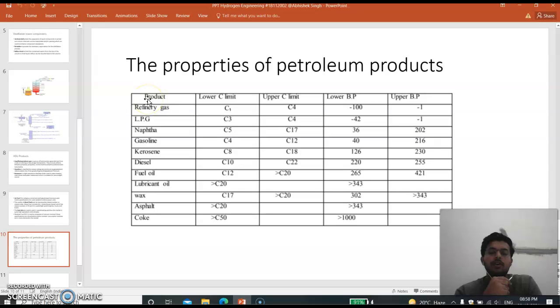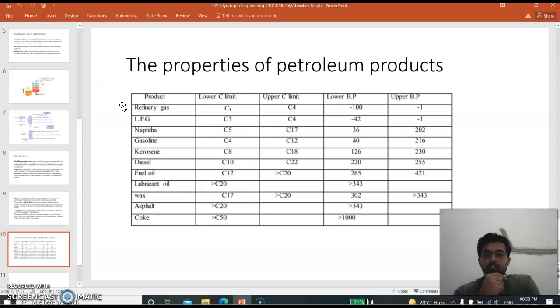Now the properties of petroleum products. As we mentioned earlier, refinery gas has very low carbon, and it is the lightest component, and it is found at the top of the atmospheric distillation unit column. Then the upper carbon limit for this refinery gas is 4, and the lower boiling point is 100.